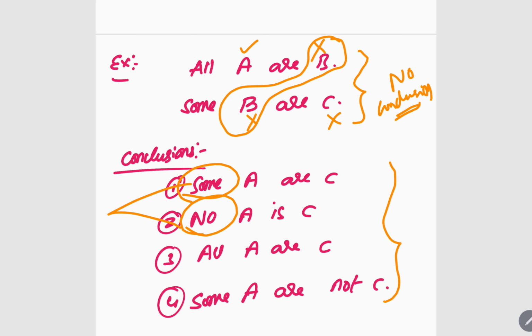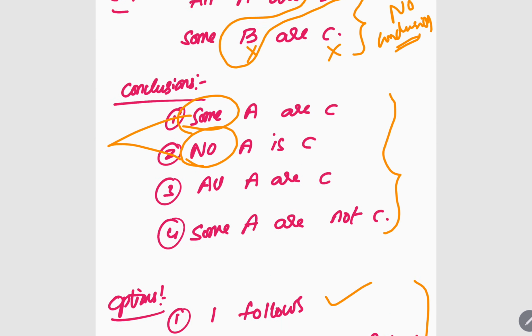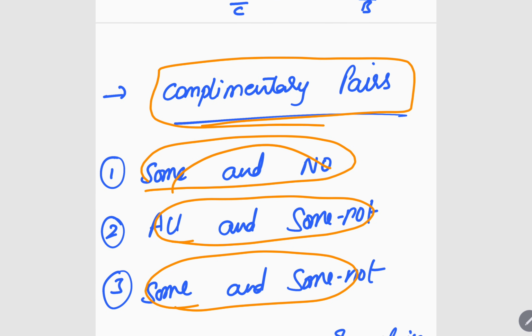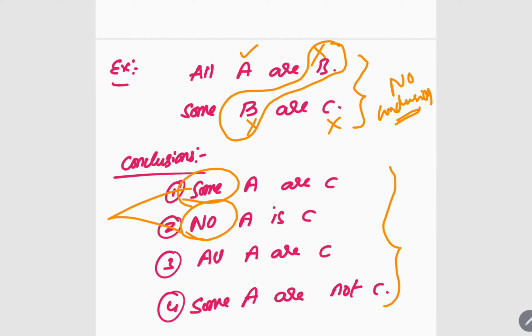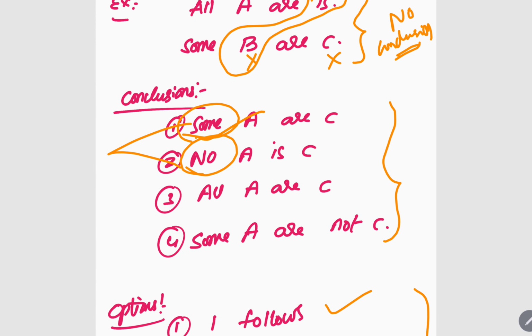So whenever you see a question like this, with options like either one or two follows, either three or four follows, look for complementary pairs. What are complementary pairs? Some and no should be the complementary pair. Only some and no. Here you see either one or two follows. What is one? Some. Two? No. So these two are complementary. So the option either one or two follows is right.